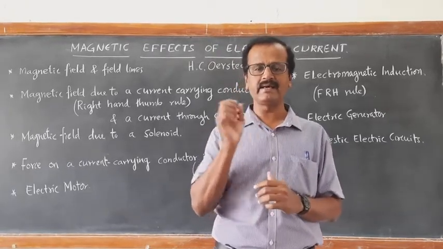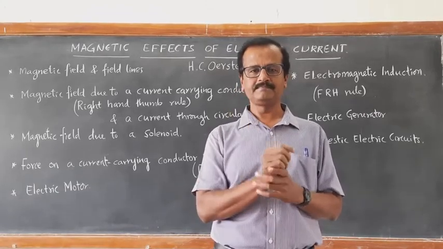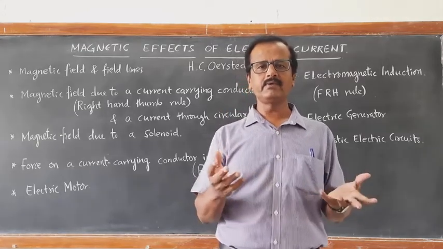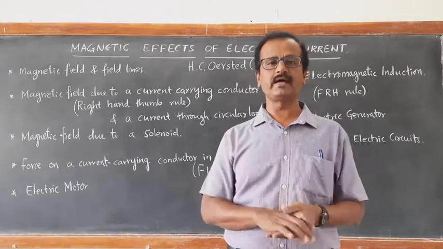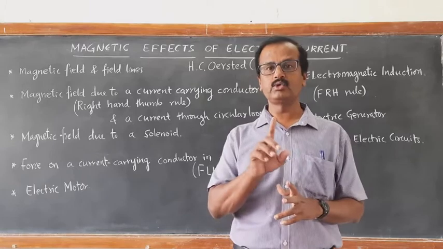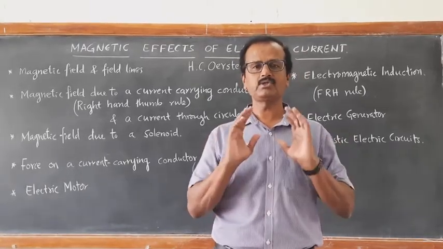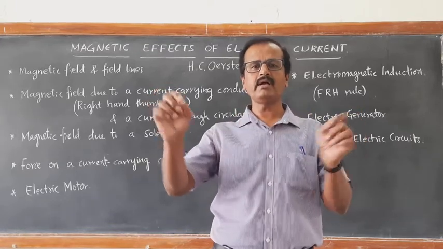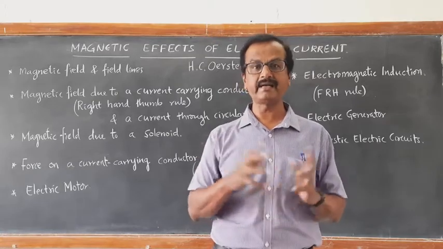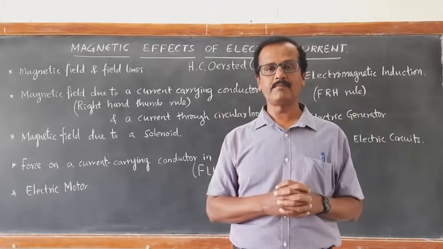I think you might have seen in the laboratory a small compass needle, which shows the north-south direction. Without his knowledge, he had kept it close to that circuit. Suddenly, when he switched on the circuit, he could see the deflection of that needle. There was no contact between that copper wire and the compass needle. The needle was kept close to the copper wire carrying current.